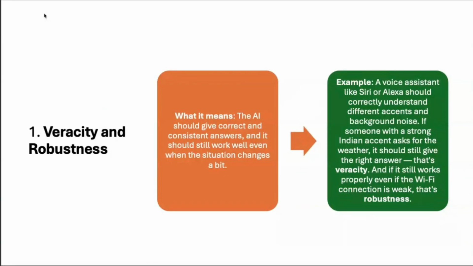What it means is, AI should give a correct and consistent response, and it should still work well even when the situation changes a bit. You might hear the word hallucination. Hallucination comes under this veracity and robustness. Sometimes the model generates an answer based on its previous experience. The answer can be, or most of the time is, incorrect, or the thing that the AI is providing may not exist, or never existed.